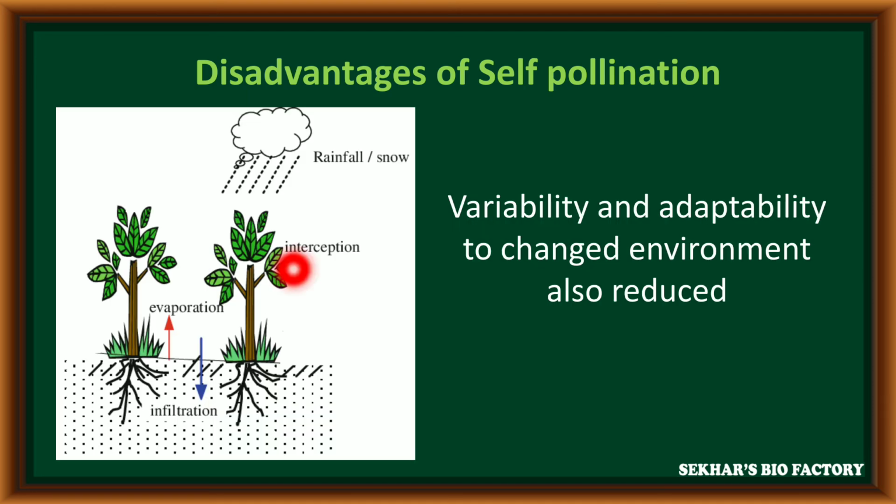Because of self-pollination, there is no introduction of new characters in progeny, so variability and adaptivity to changed environmental conditions are also reduced. That means if any changes take place in the surrounding environment, because of self-pollination the plant never expresses any new character, so its variability and especially its adaptivity will decrease. These are the disadvantages of self-pollination.